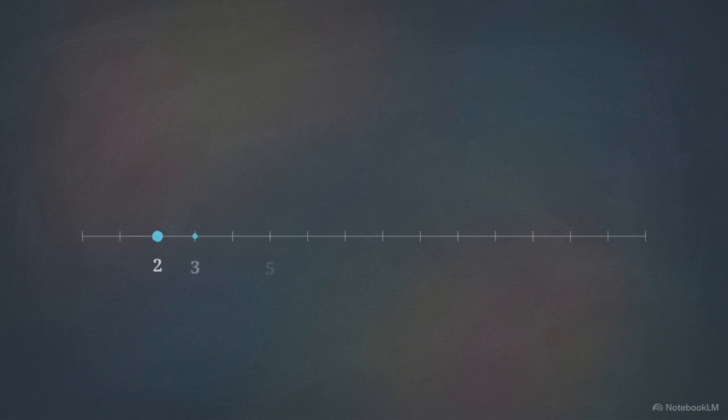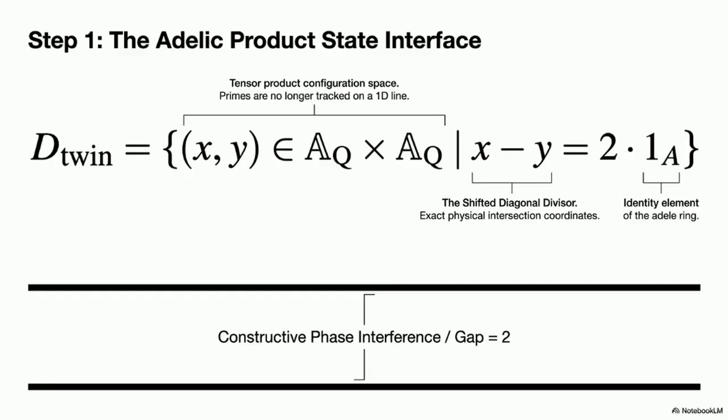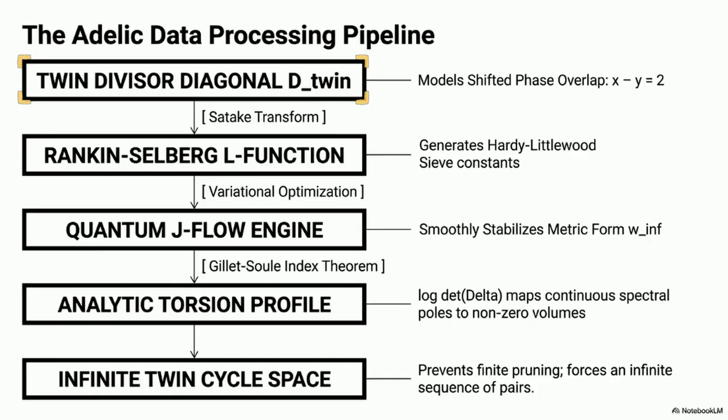We typically map prime numbers along a one-dimensional line, but to resolve the gaps between them, we have to elevate the primes into a tensor product configuration space over the Adele ring. Within this multidimensional space, twin primes are defined as the exact physical intersection coordinates where two independent adelic data streams overlap with a phase gap of exactly 2. We track this shifted divisor through a specialized processing pipeline.